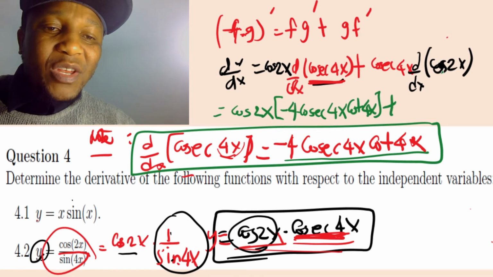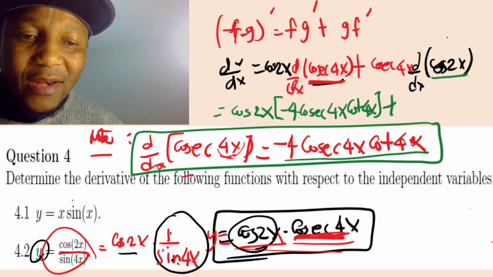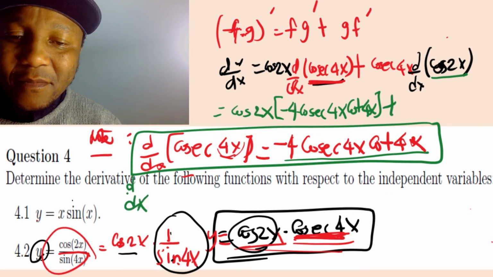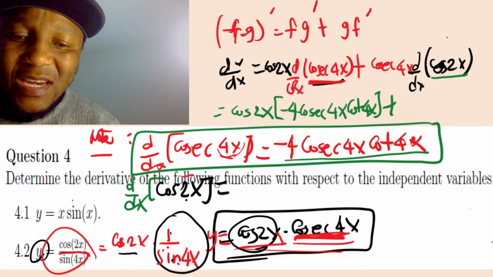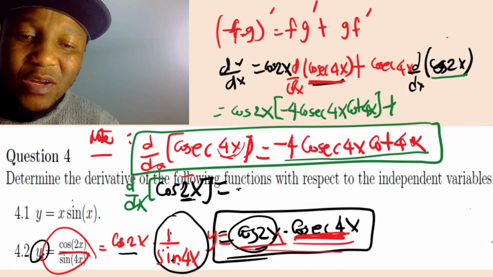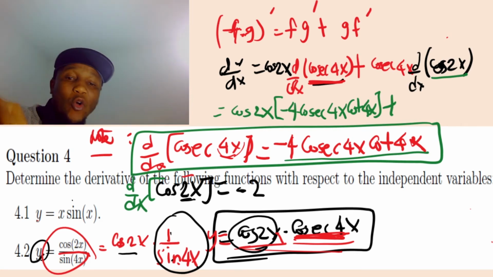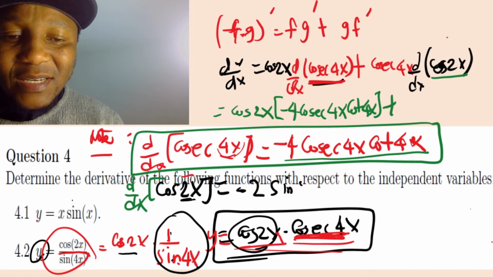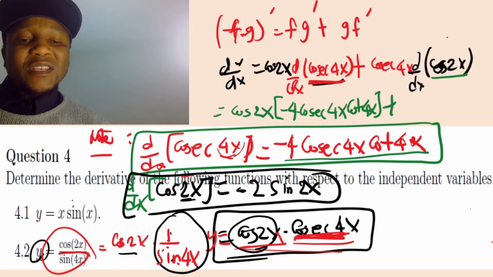plus. But when you differentiate cos 2x, I'm also going to write a note. When you differentiate cos 2x, this is going to give us 2 but negative. You know why negative? Because when you differentiate cos, you get a negative sign, and it gives a sine. Go to the differentiation table and check.